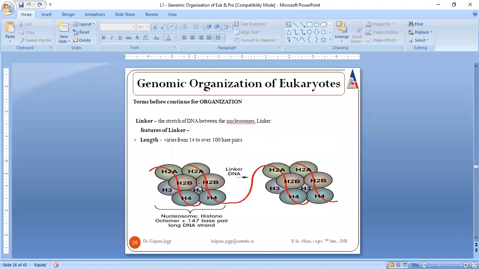See, one octamer is linked to another octamer through a DNA that is called linker DNA. This linker DNA is the stretch of DNA that exists in between the 2 nucleosomes. And the length of this DNA varies from 14 to over 100 base pairs. So normally the structure of genomic organization of the eukaryote is all about the nucleosome. But sometimes one nucleosome is connected to another nucleosome, and the connection between the two takes place through the linker DNA.